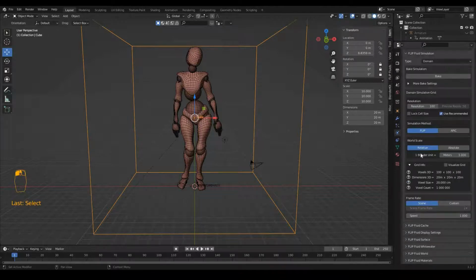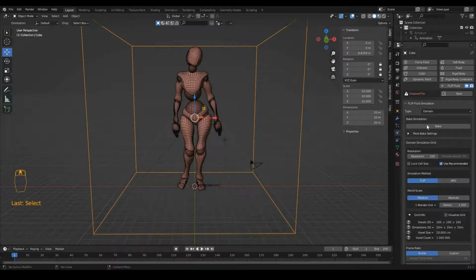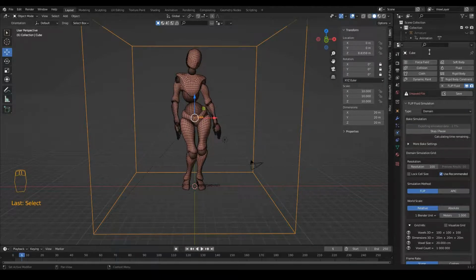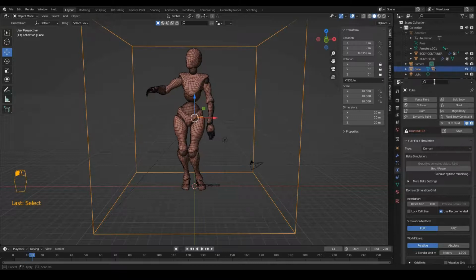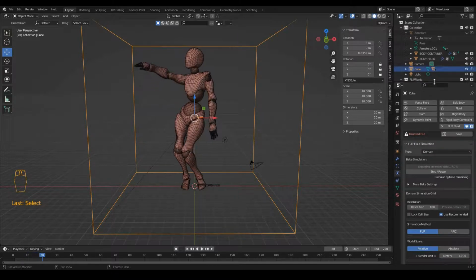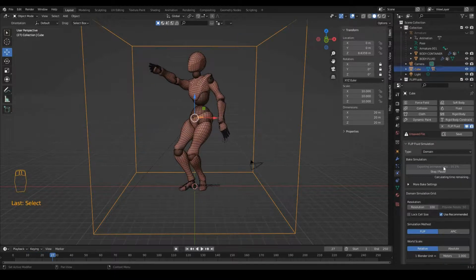Let's bake. I'm going to do a test baking to see if my fluid is generated or not. So I will press bake. Before baking, it's exporting animated data.